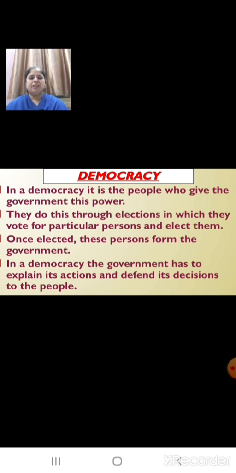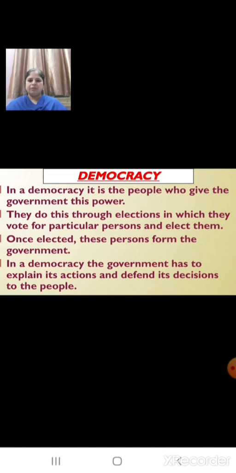In a democracy, it is the people who give the government this power. They do this through elections in which they vote for particular persons and elect them. And once elected, these persons form the government. And in a democracy, the government has to explain its actions and defend its decisions to the people.